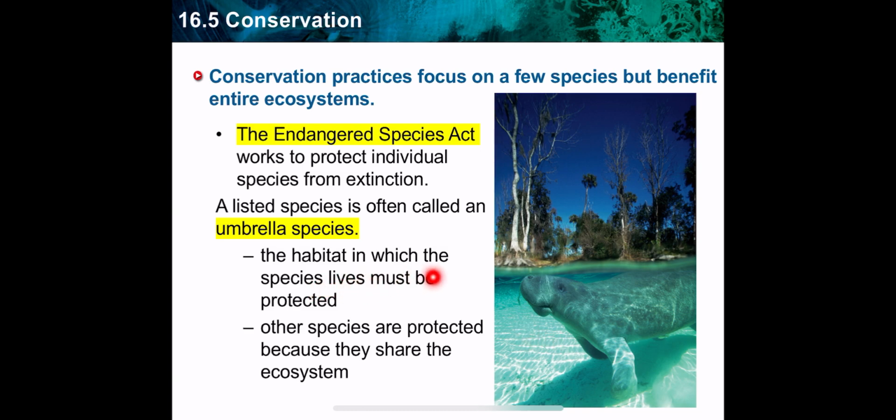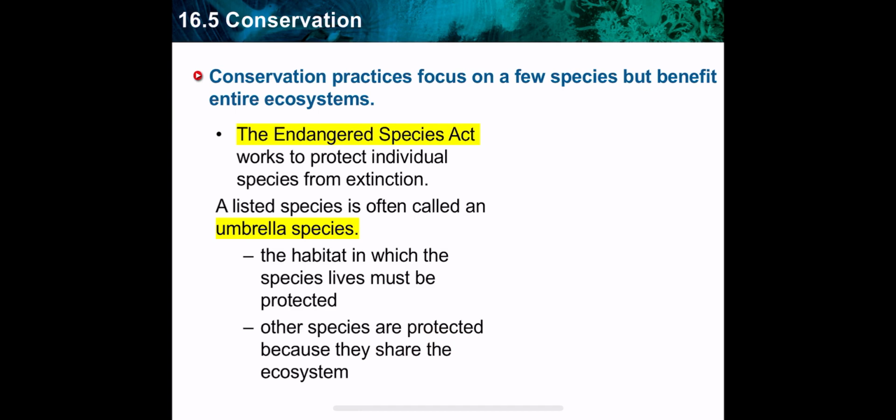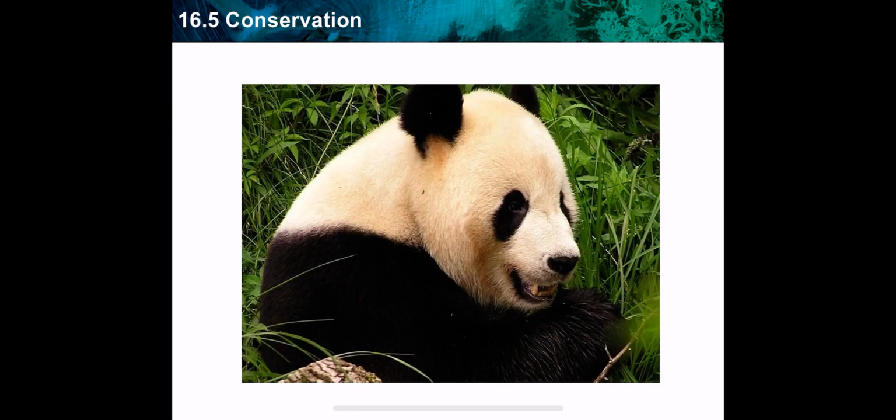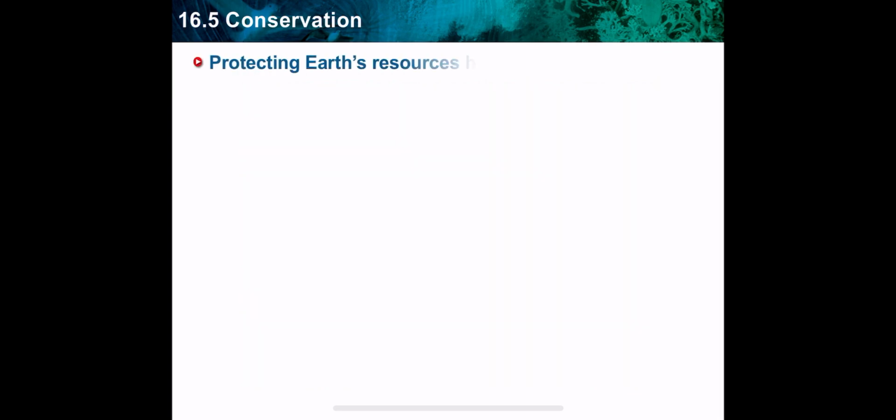The habitat in which the species lives must be protected. So, of course, other species are protected because they share the same ecosystem. Another example of an umbrella species is the panda. To protect the panda, I should provide it with its habitat and its food, which is bamboo trees. So I'm protecting not only the panda, I'm protecting the whole habitat and ecosystem.